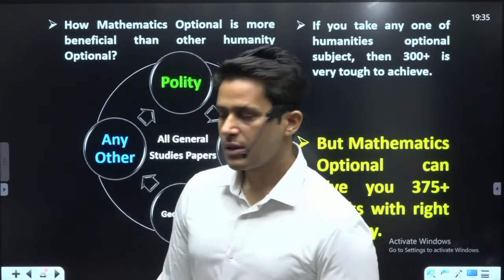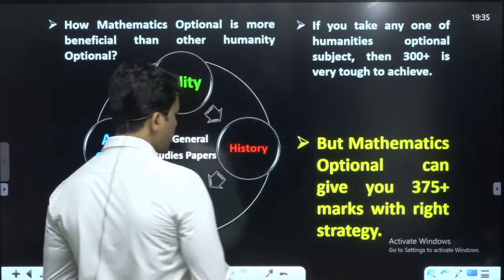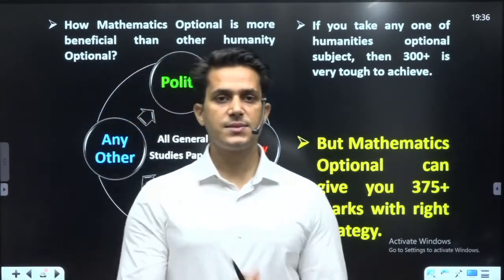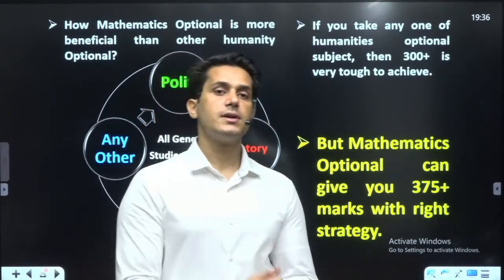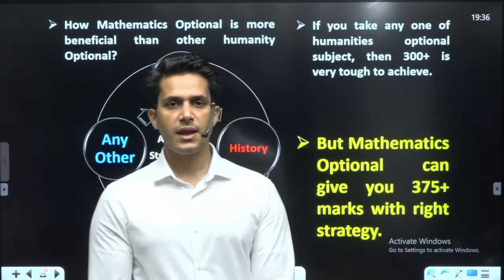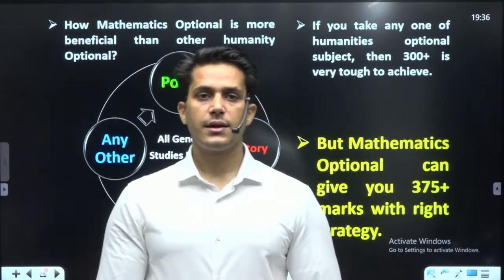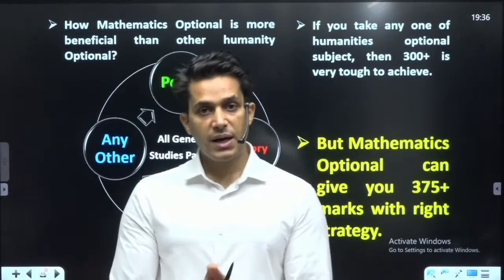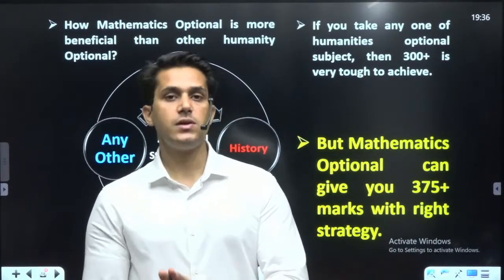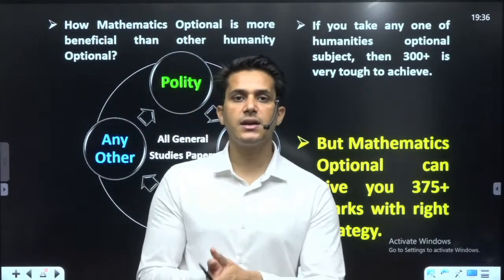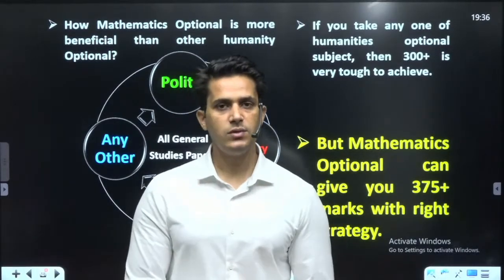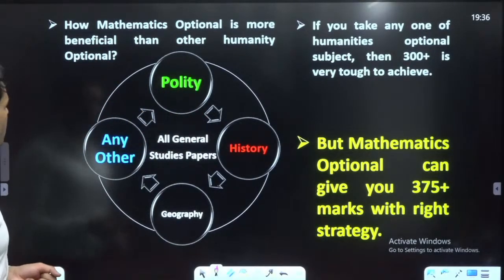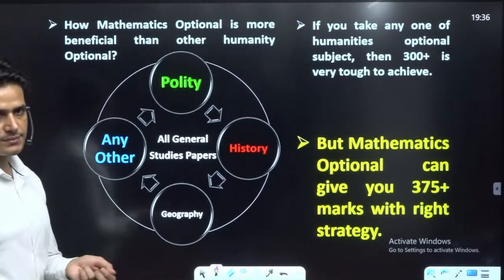So I am asking you, if you take humanities and you think that the subject course is overlapping with GS papers, although you attain some questions in GS papers, you are not in loss by taking mathematics optional. How? Let me show here. How mathematics optional is more beneficial than other humanities optional.